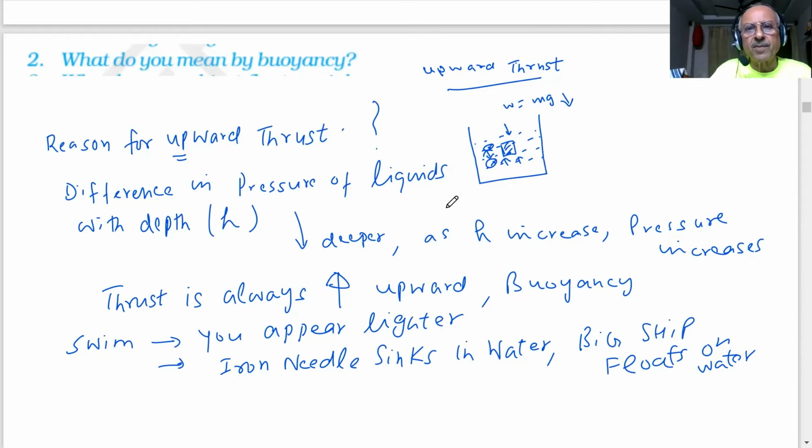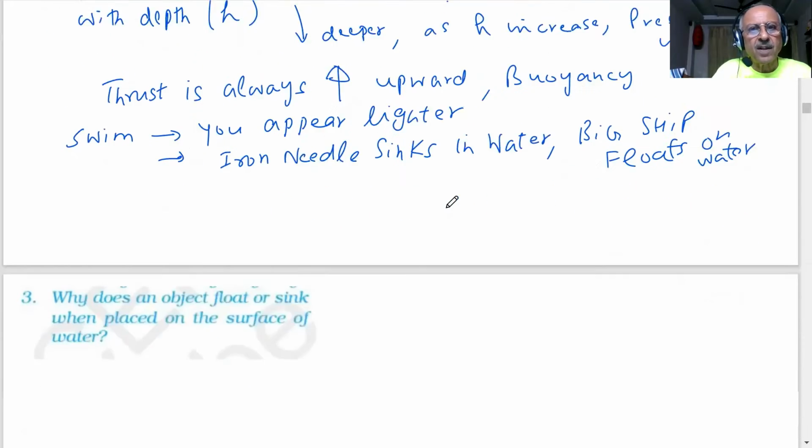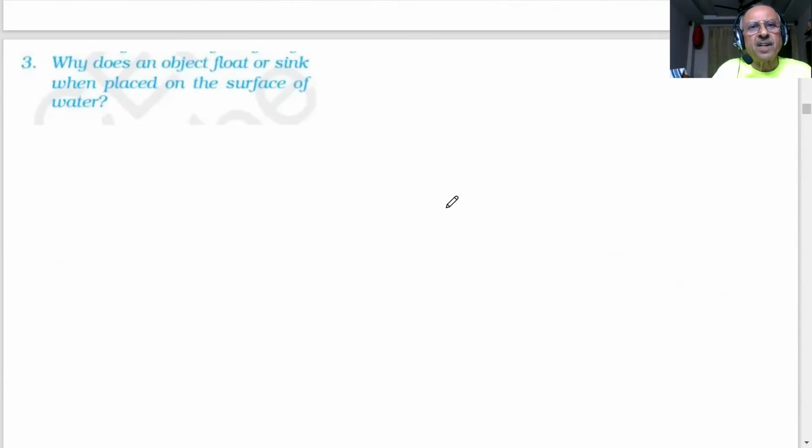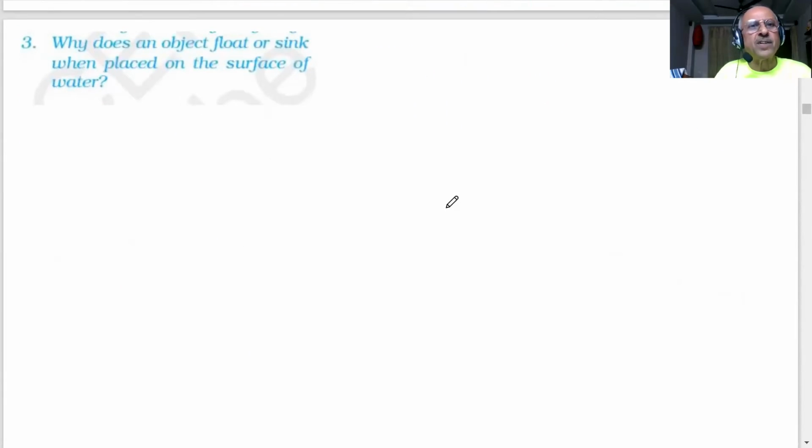Very important concept. Okay. So question number 3 in your NCERT book, it says, why does an object float or sink when placed on the surface of the water? How will you explain this, students? What answer are you giving? Why should anything sink or anything float? What is your answer, students? You have 1 to 2 minutes to think about this.